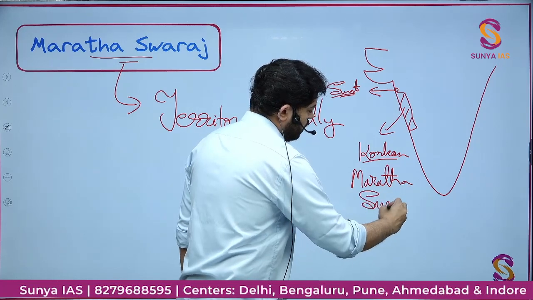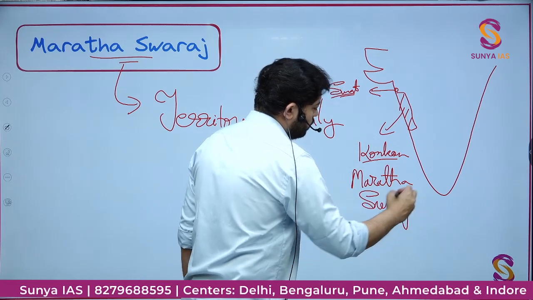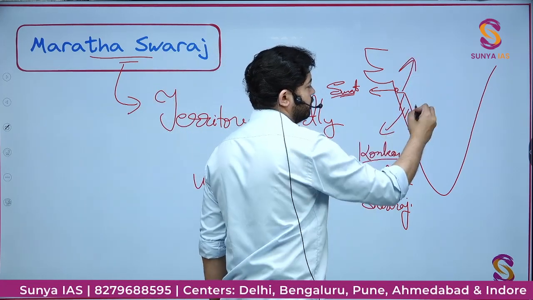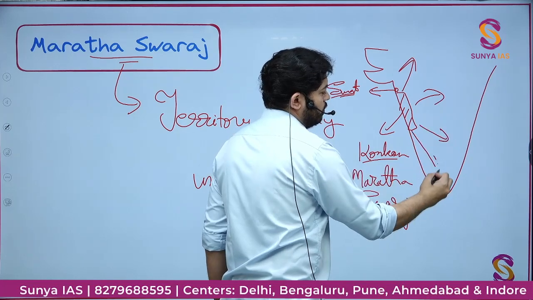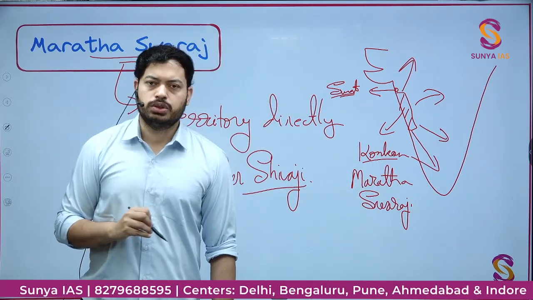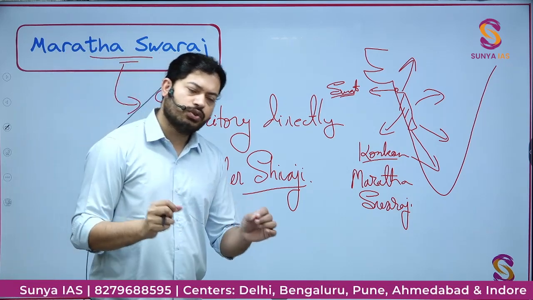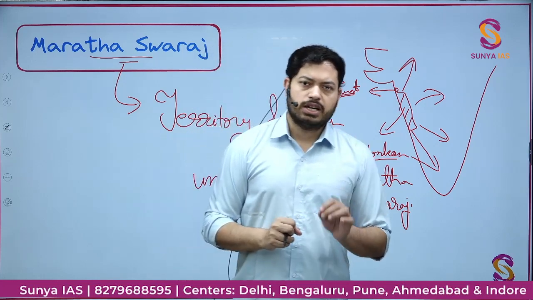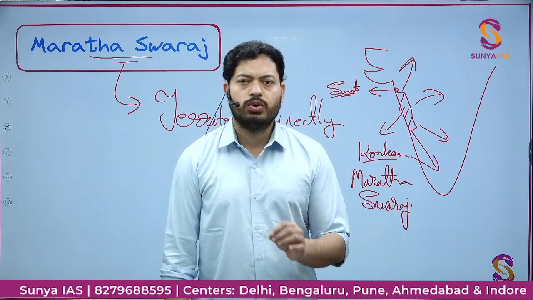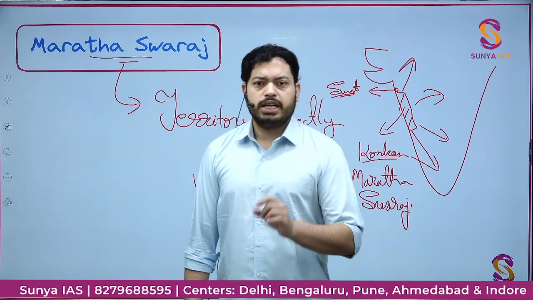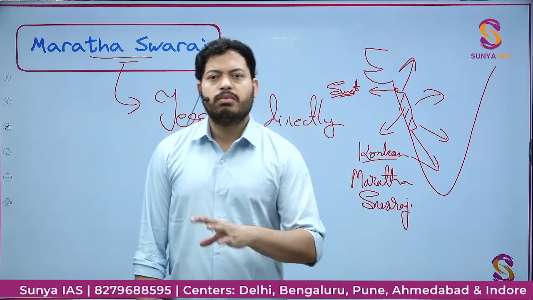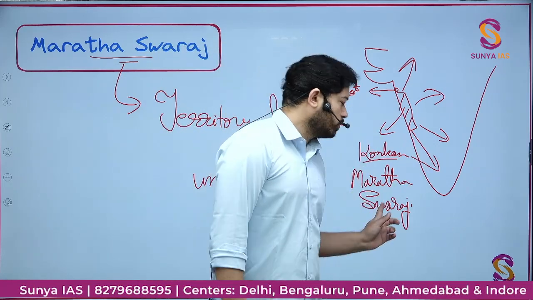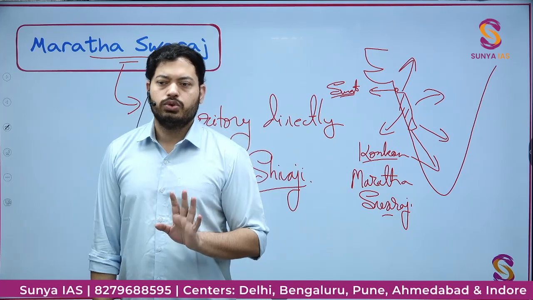initially. Now obviously this notion stayed in use, and even when the Marathas expanded, this notion kept in use. So in a generic way Maratha Swaraj was there. For example, when Lakshmi Bai, the Rani of Jhansi, fought against the Britishers in the revolt of 1857, she didn't fight in the name of bringing back the Mughal Empire. She fought in the name of bringing back the Maratha Swaraj. So that you should keep in mind.